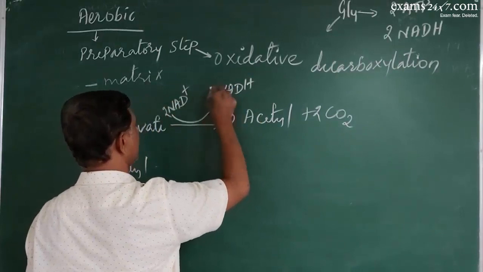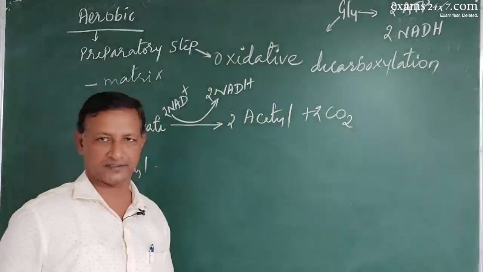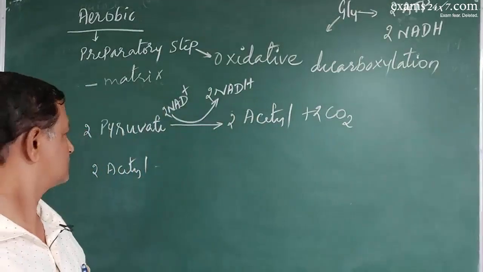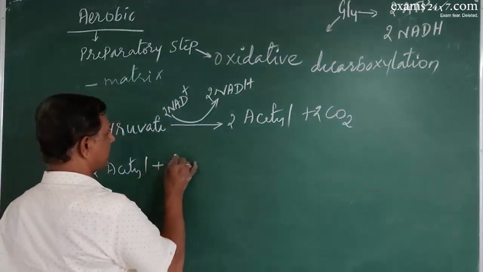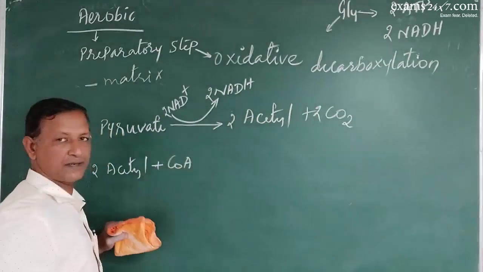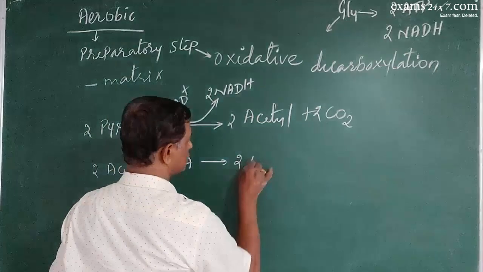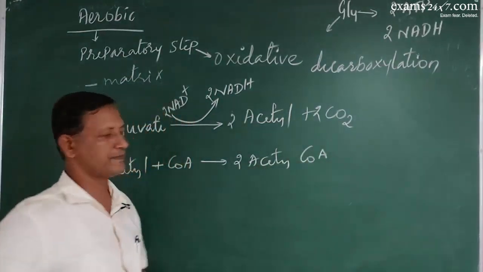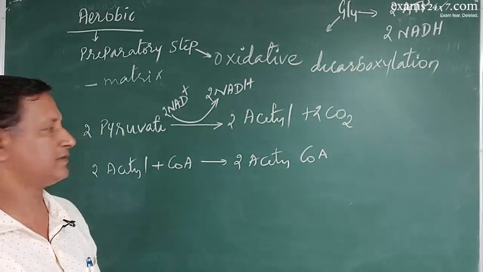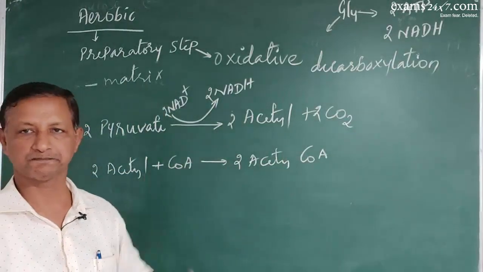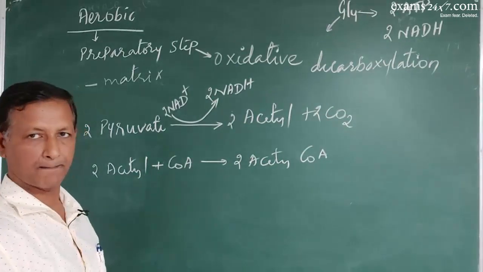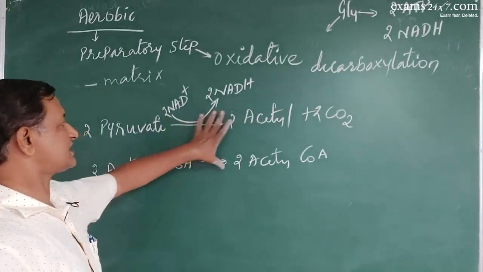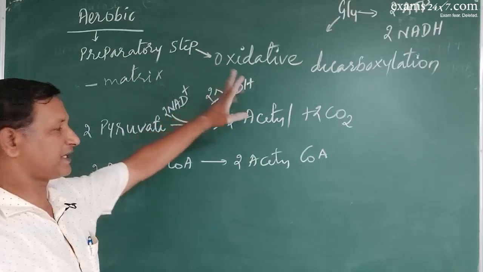So 2 molecules of NADH are again produced here. That will combine with coenzyme A to produce 2 molecules of acetyl CoA. Look at this. Is that okay? Thus, this is how the preparatory step takes place.